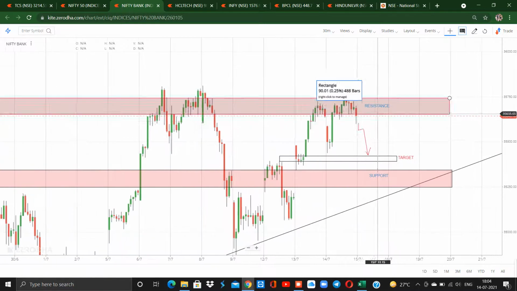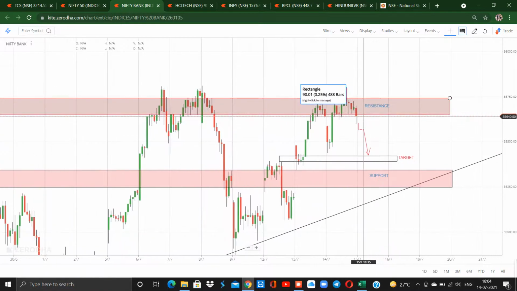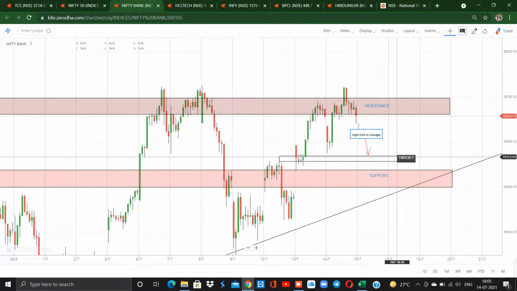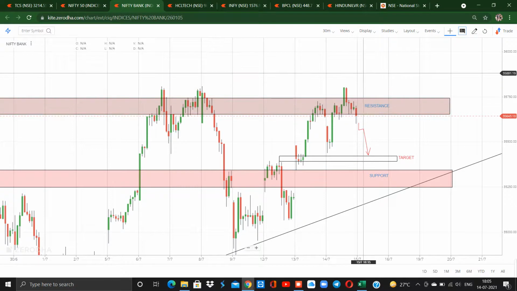So for tomorrow we could go for a selling only when a candle closes below today's low of 35,600, and our target will be 35,400. Let us look at the stocks for trading tomorrow.